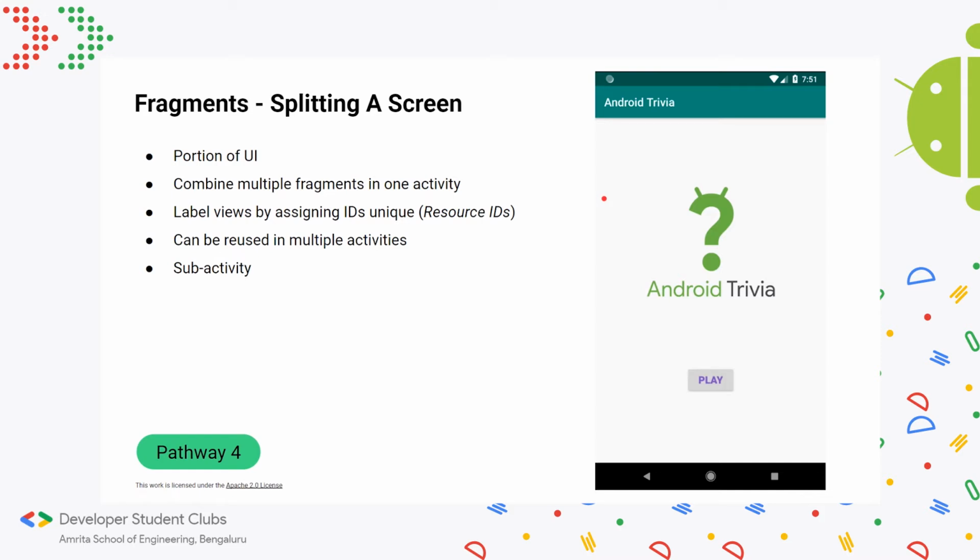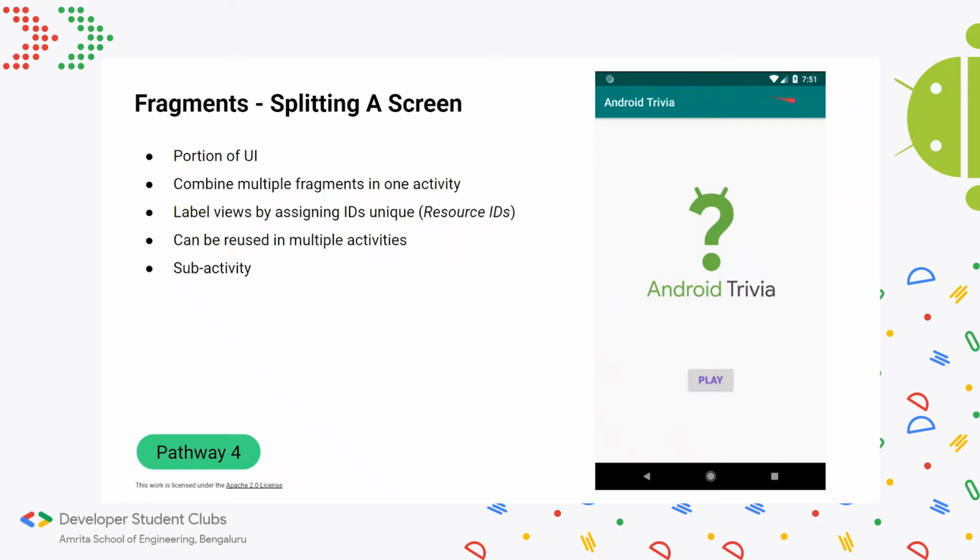You can combine multiple fragments in one activity. The other advantage of using fragments rather than whole screens is that you can reuse one fragment in multiple screens. And by the way, a screen is called an activity. That's the official, commonly used terminology for a screen or a page in an app; it's referred to as an activity in Android Studio. So you can combine multiple fragments in one activity, you can reuse them in multiple activities, and a fragment can be thought of as a portion of an activity, or a sub-activity itself.